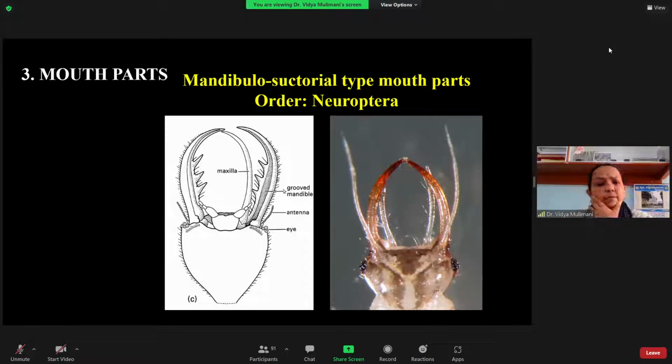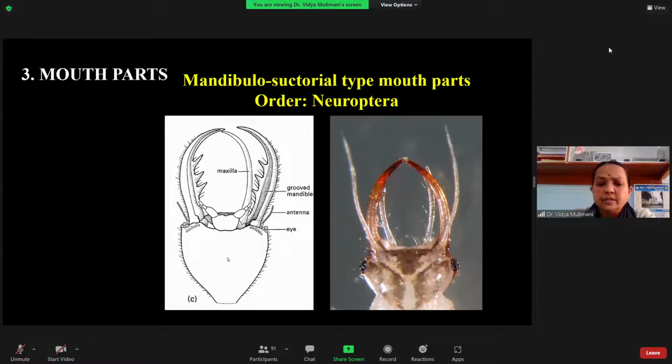Here, one example I am giving you, all the grubs of the Neuroptera have the mandibulosuctorial type of mouth parts. What is this mandibulosuctorial type of mouth parts? That is a grasping and sucking type of mouth parts. I'm talking only about the grub stage.